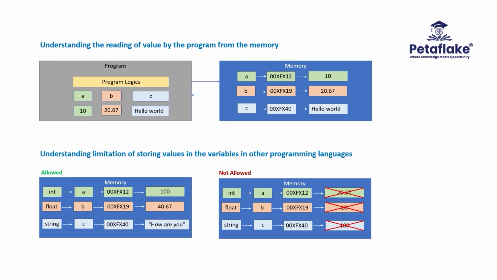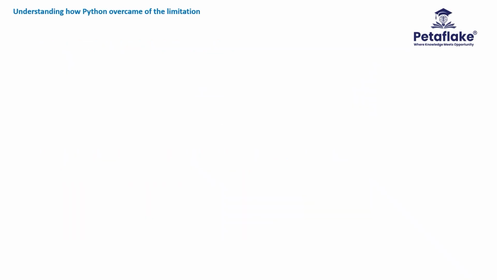This kind of restriction is applicable in programming languages like C, C++, Java, etc. when we try to store different types of data in the same variable within a program. In Python, the restriction of storing different types of data in the same variable is removed. To store values in a Python program, we need not mention the data type of the variable during the declaration of the variable in the program.